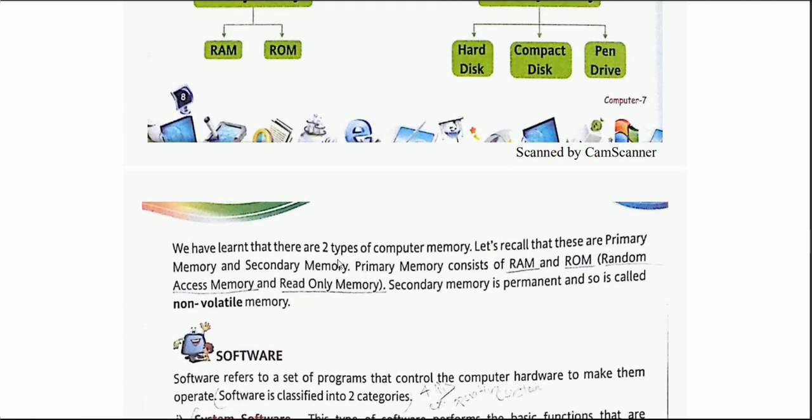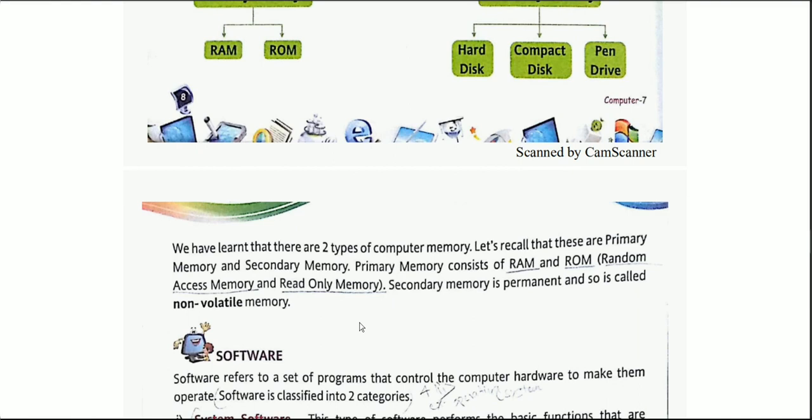We have learned that there are two types of computer memory. Let us recall that these are primary memory and secondary memory. Primary memory consists of RAM and ROM, that is random access memory and read-only memory. Secondary memory is permanent and so is called non-volatile memory. See, now here comes the topic of volatile and non-volatile. Basically your secondary memory is permanent and it is called non-volatile.